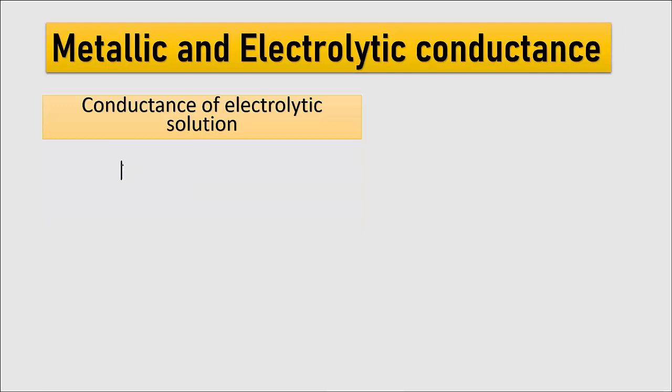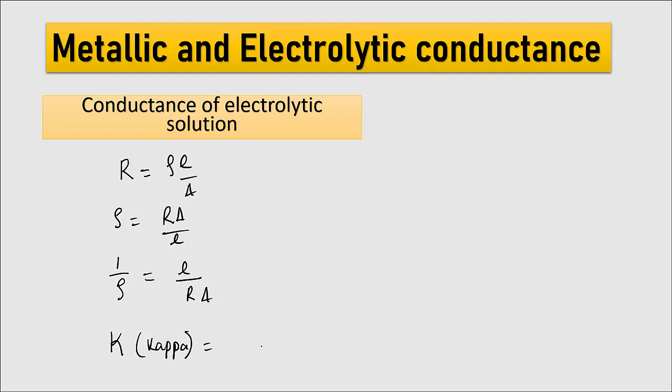Now as I have written R equal to rho L by A, I can write rho equal to R A by L. Now the inverse of rho will be equal to L by R into A. So the inverse of rho, that is resistivity, will be what? Will be conductivity, denoted by kappa.